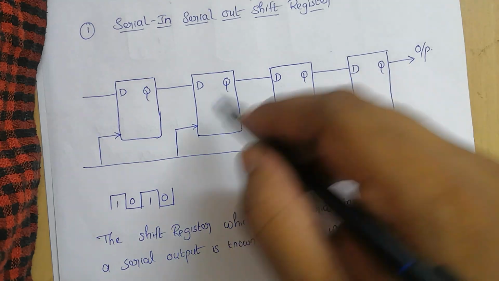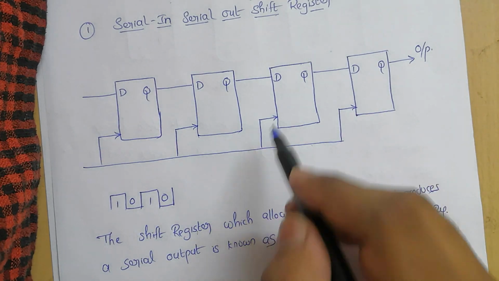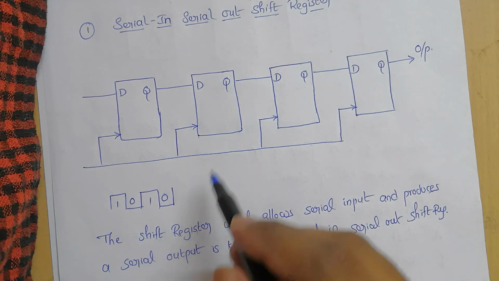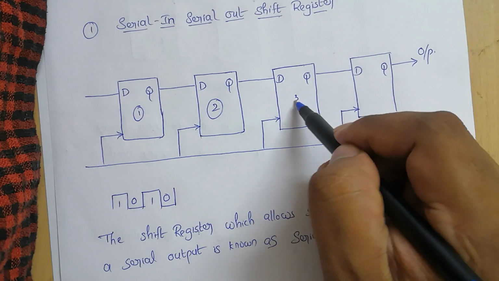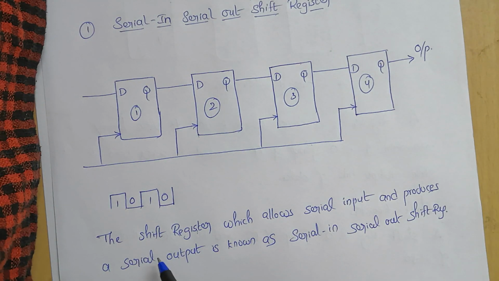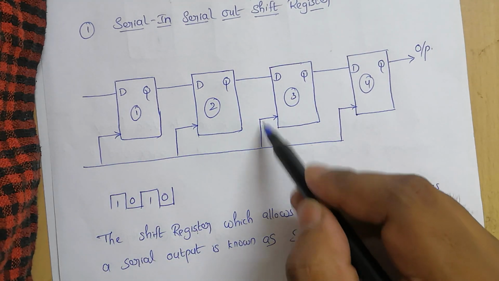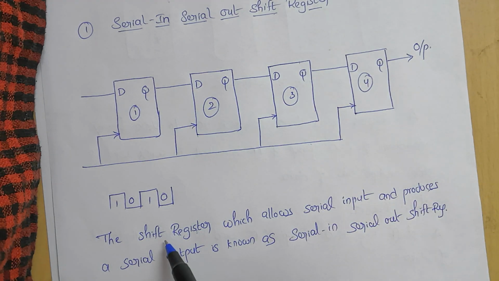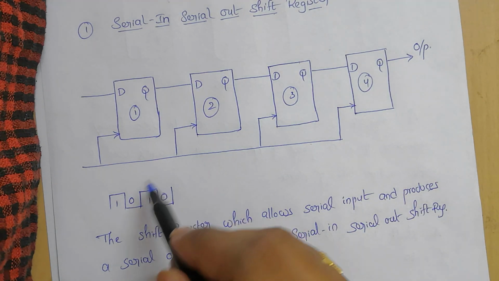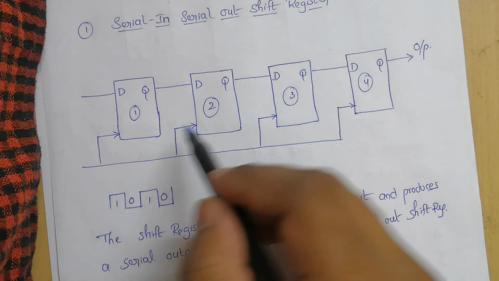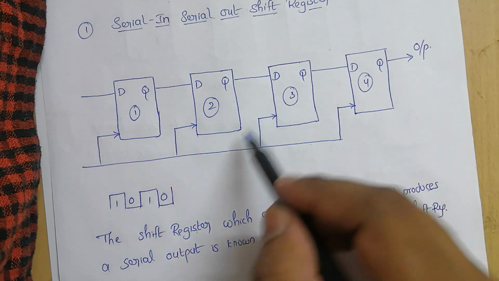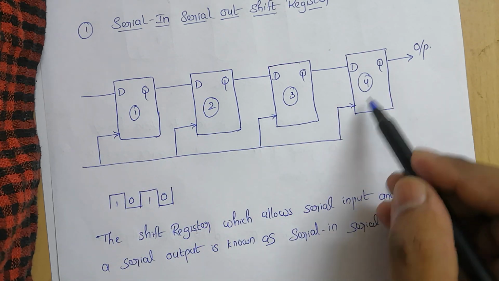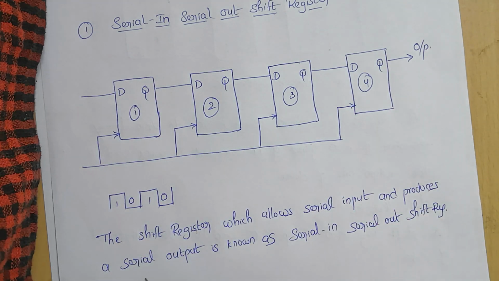If you just look at the circuit diagram of the serial in, serial out shift register, it consists of 4 D flip-flops which are connected in series, and all these flip-flops are synchronous. All the clock pulses are connected to one single clock pulse. Why are they called synchronous? Because the clock signal is connected to each and every flip-flop, and all these clock pulses are synchronous.